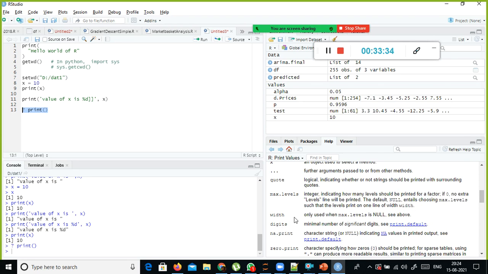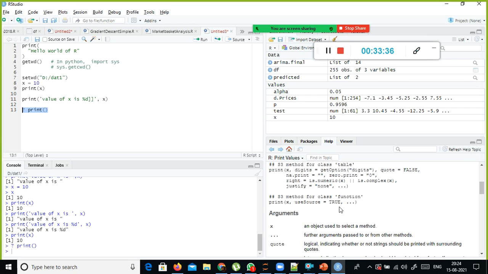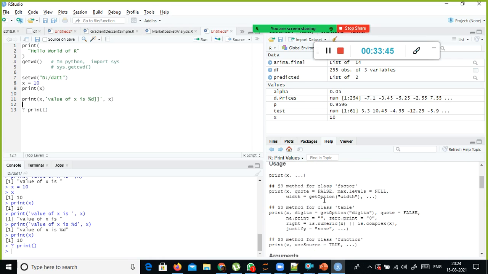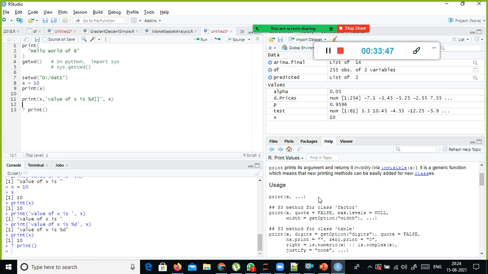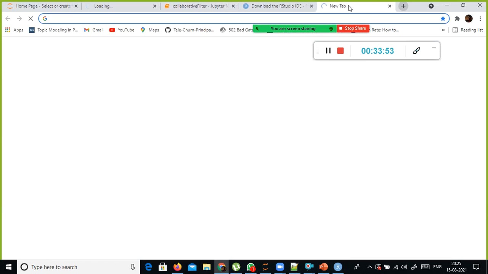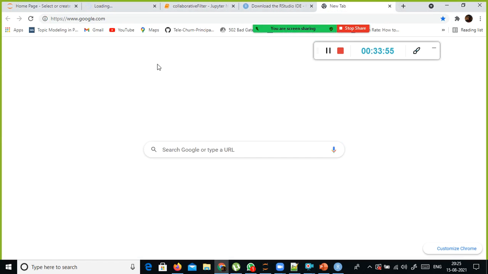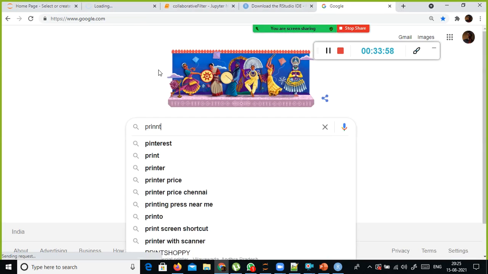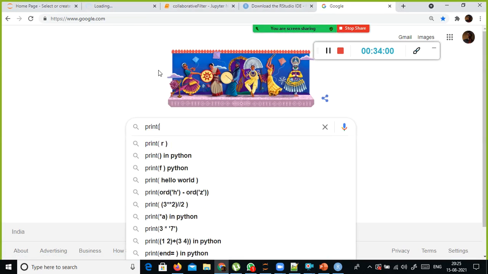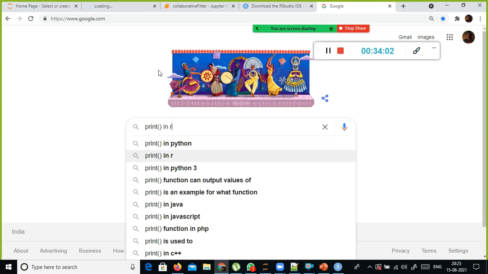So here width, right? Max dot levels in object print x. Okay, print x comma value. No, he cannot do like this. Print x user source equal to true. Print x. Okay, let me see. Even I spent my time with it long back. Print statement in R, print in R.